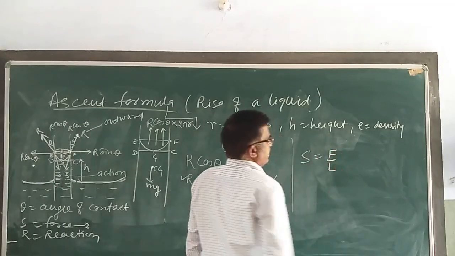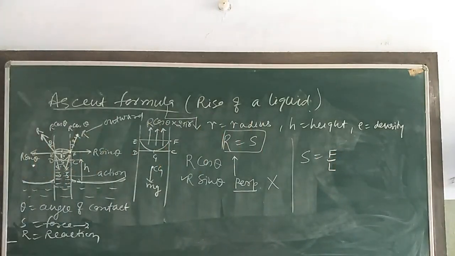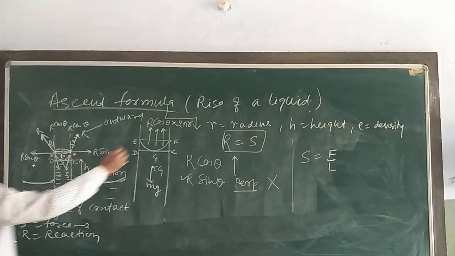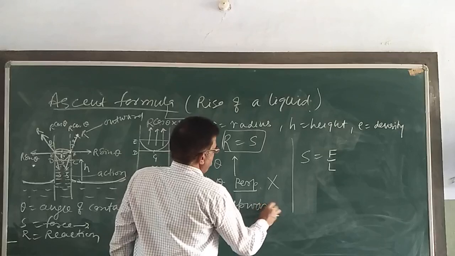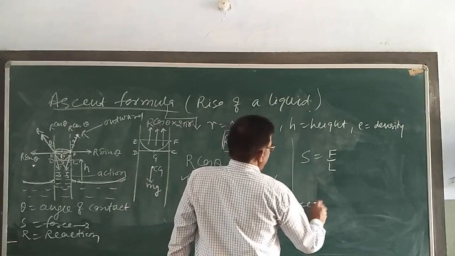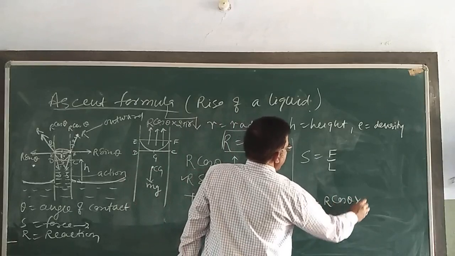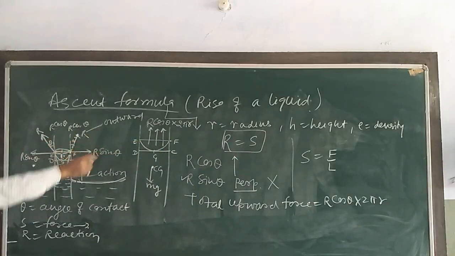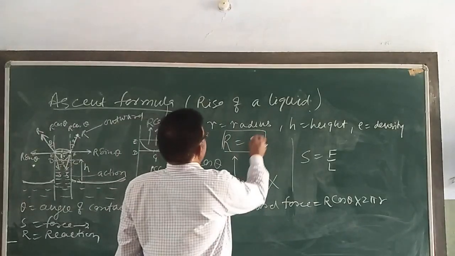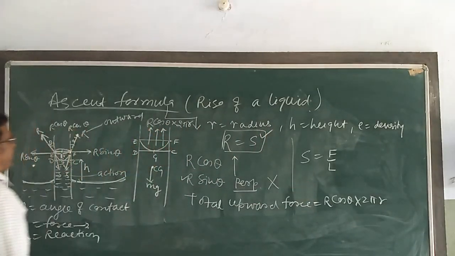F upon L. This formula I know very well. The surface tension is the force per unit length. Now, the total upward force is R cos theta into 2 pi r. But I know very well R is equal to S. So you can put it over there.